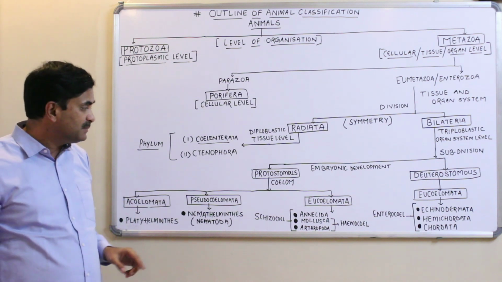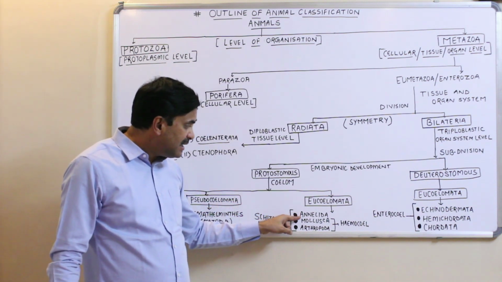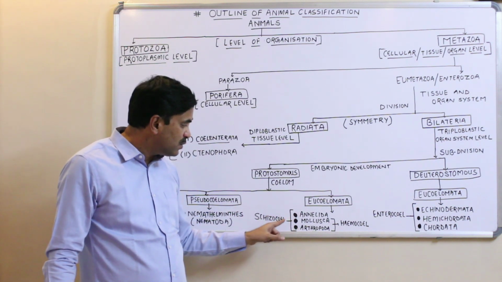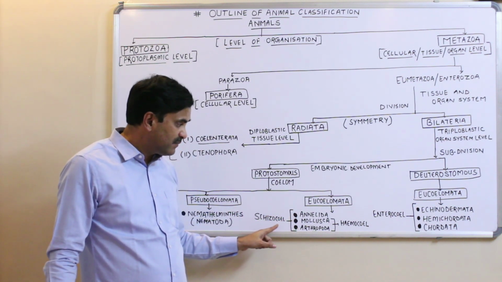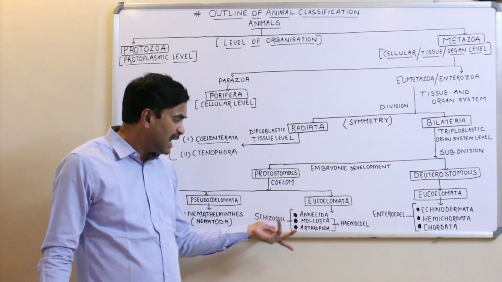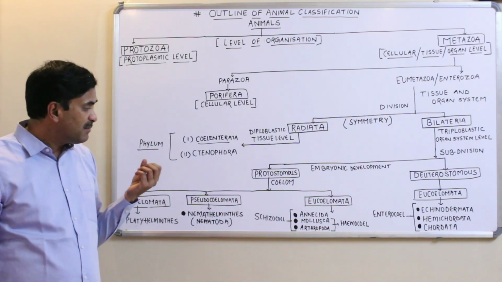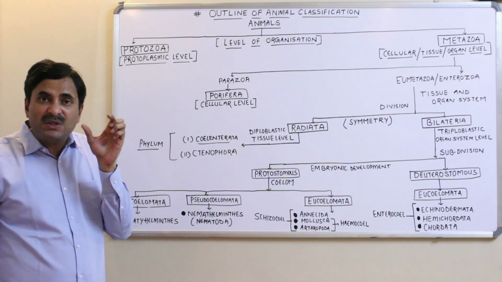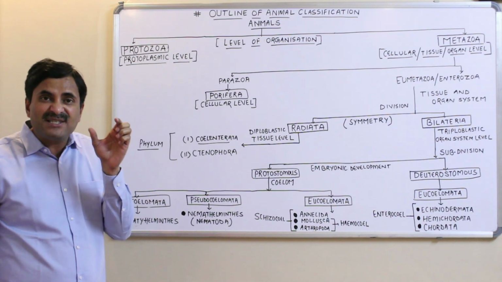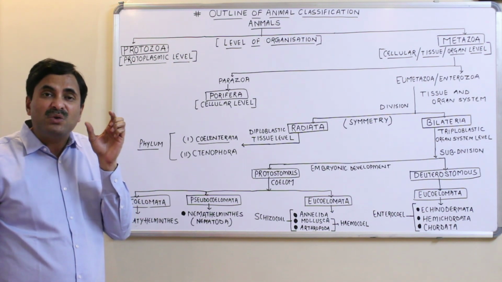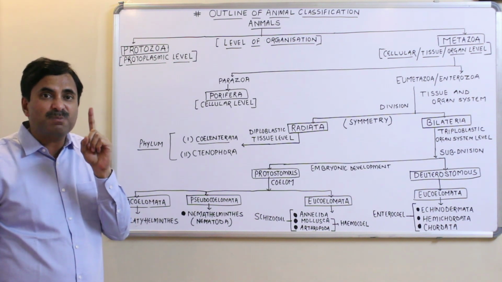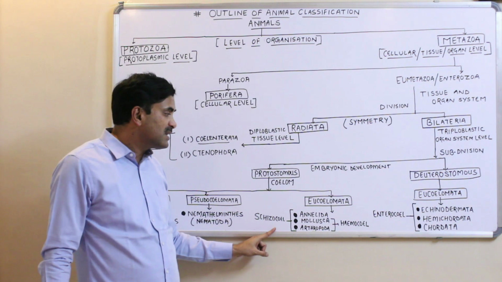But remember this thing, that annelids have a true coelom called schizocoel, and Mollusca and Arthropoda also basically have the schizocoel only. What is schizocoel? A coelom which is formed by the splitting of mesoderm is called the schizocoel.